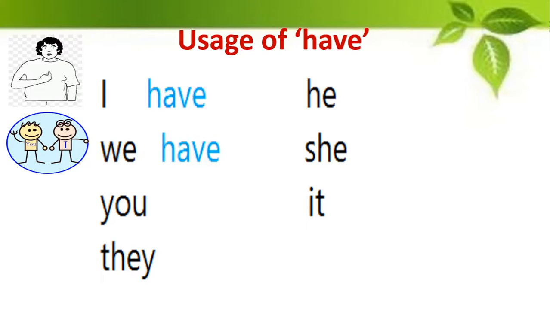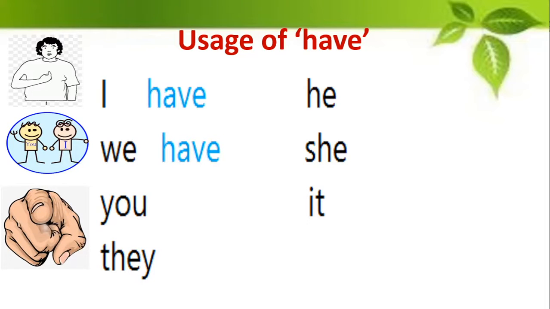When you're talking about someone else in the singular or someone else in the plural, that is when you're saying you or when you're saying they, then what do you say? You again say you have and they have. So I have, we have, you have, they have.